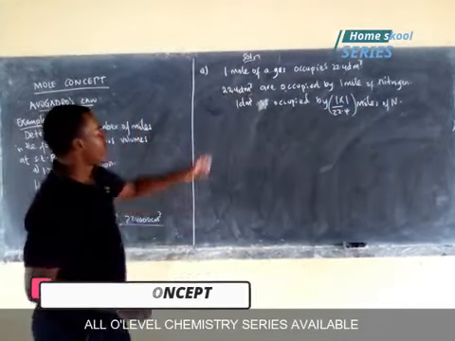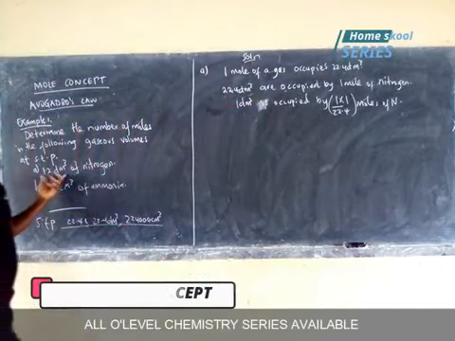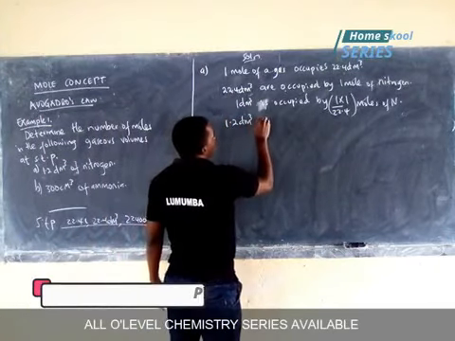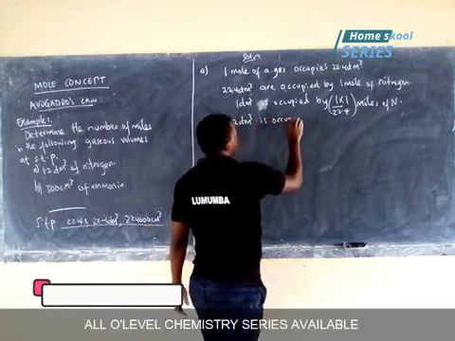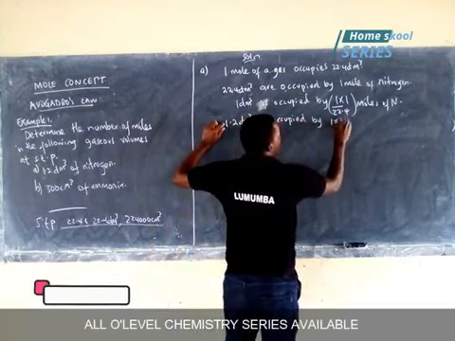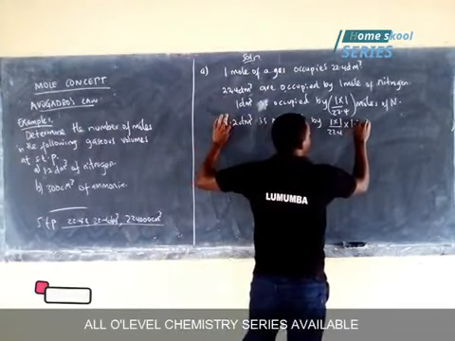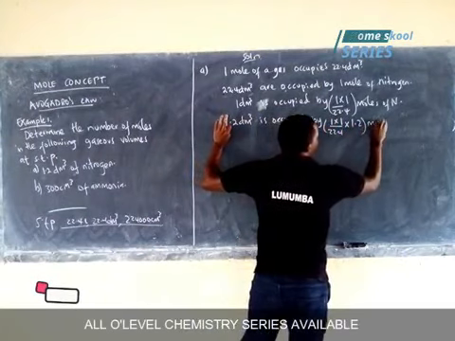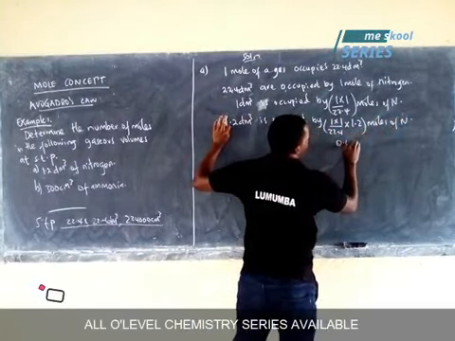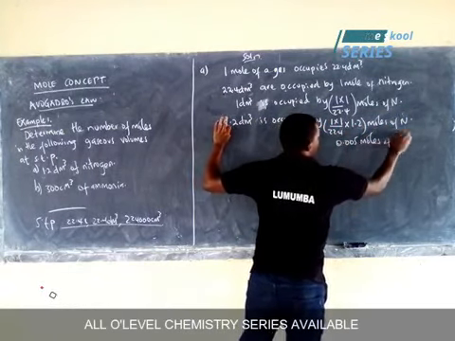So if 1 is occupied by that, what of the 1.2 decimeters cubed? 1.2 decimeters cubed is occupied by, let's multiply again, 1 times 1 over 22.4, then times 1.2, these are moles of nitrogen. So the answer here is 0.05 moles of nitrogen.